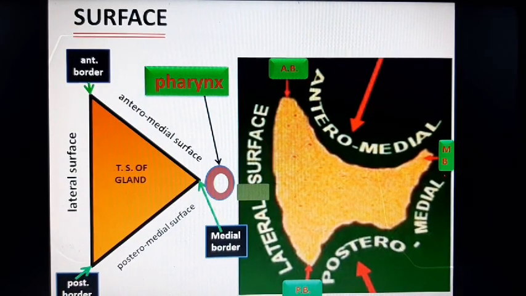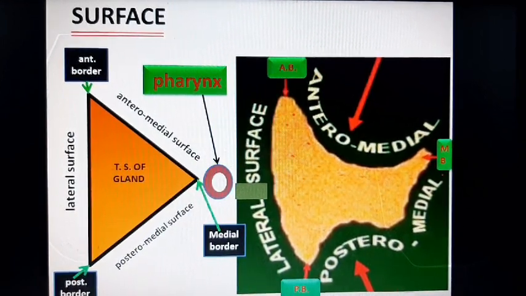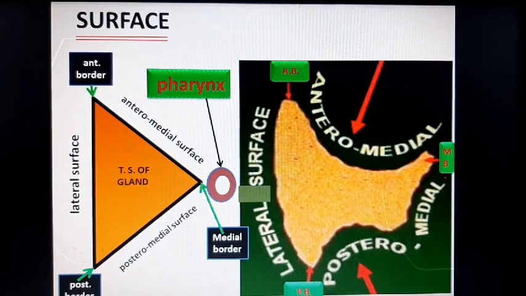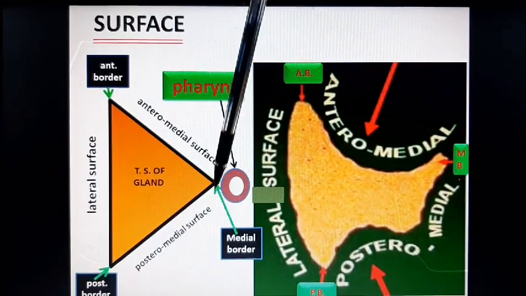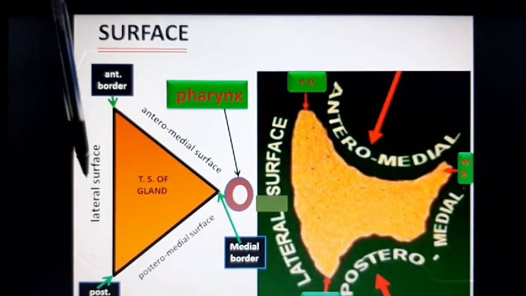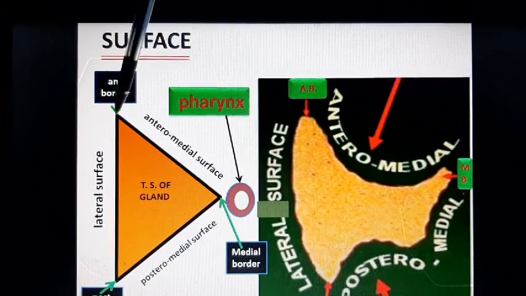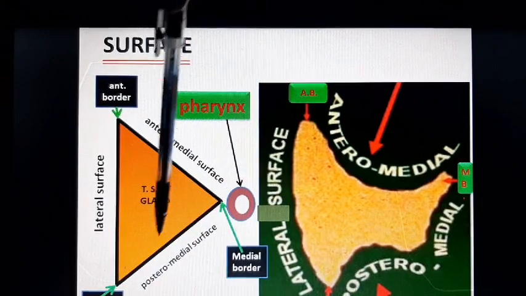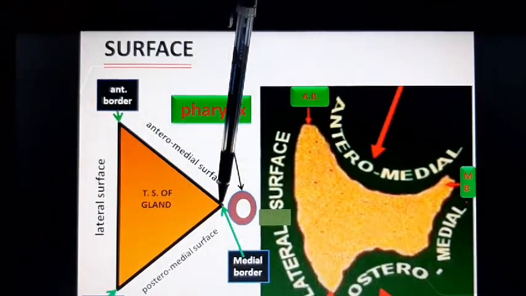Now surface of the parotid gland. First of all, we have to know that the cross section, transverse section of the parotid gland is triangular. It has three borders: anterior border, this is the medial border, and this is the posterior border. And it has the lateral surface lying between anterior border and posterior border. This one is the anteromedial surface lying between anterior border and medial border, and this one is the posteromedial surface lying between posterior border and medial border.